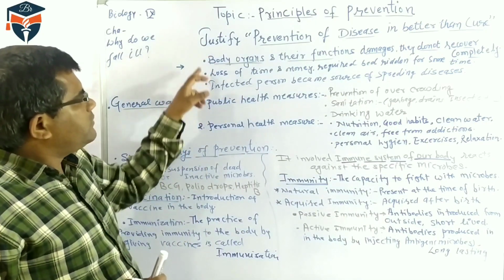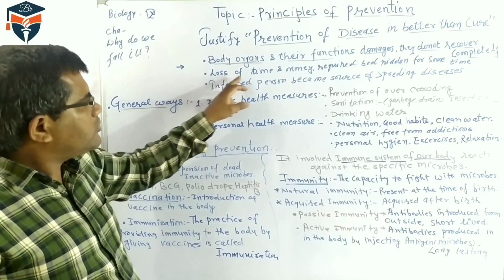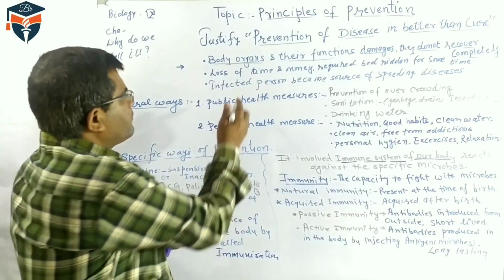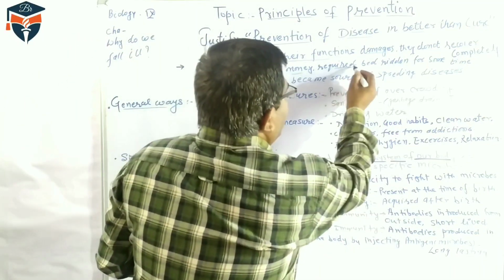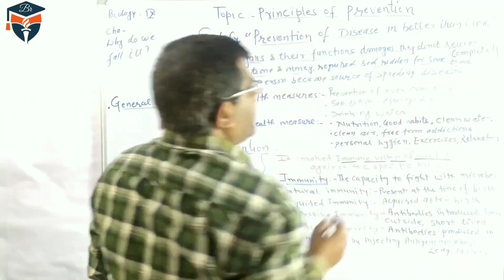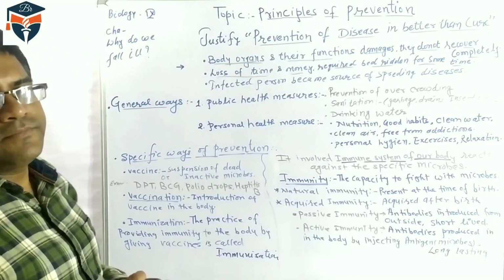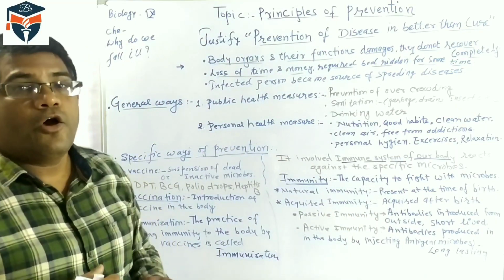Second, once we are suffering from disease, it is a loss of time and loss of money, and bed rest is required for a long time.